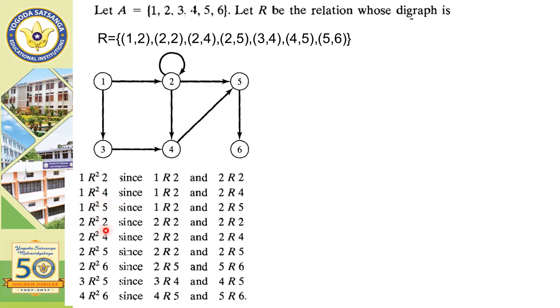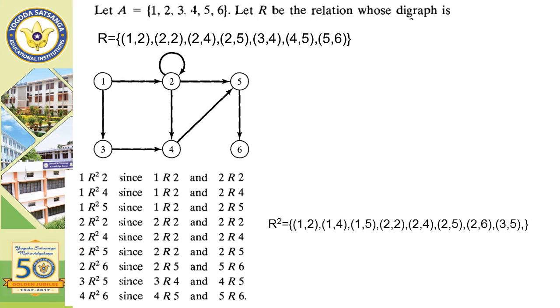In this way we can calculate 2 R square 2, which is also a path of length 2. Since 2 R 2 is a self loop, with another self loop, (2, 2) is present in R square. (2, 4) is also present in R square, since 2 to 2 and 2 to 4 gives a path of length 2. In a similar way, the others can be calculated.